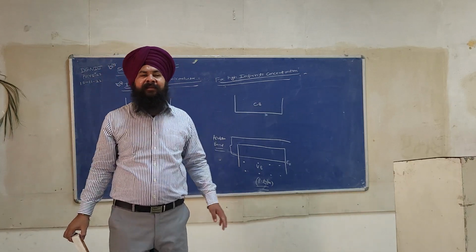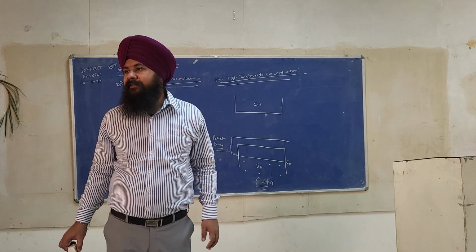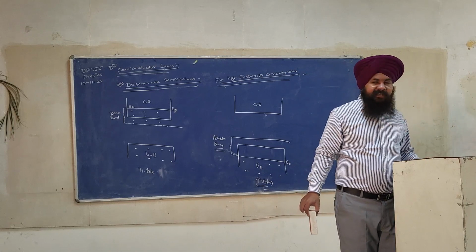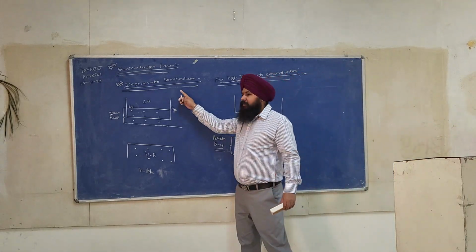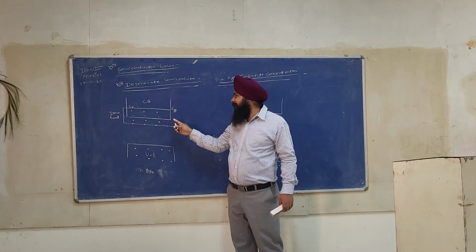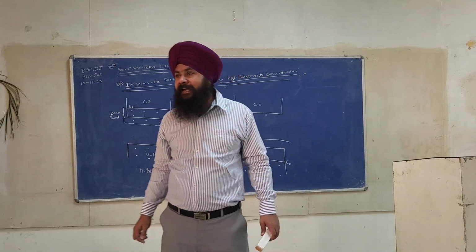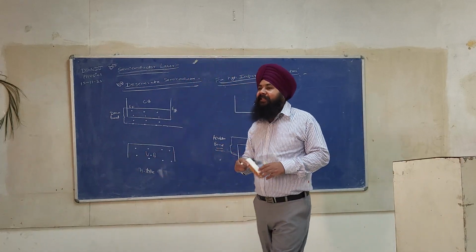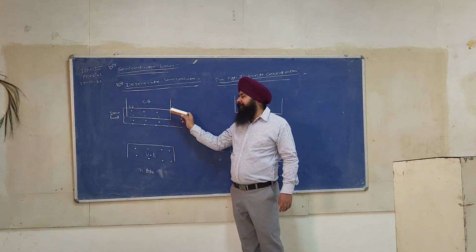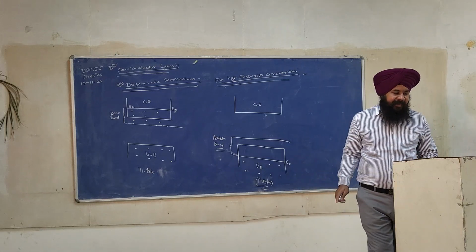A degenerate semiconductor is one in which the Fermi level penetrates in the conduction band or valence band. For N-type it will penetrate in the conduction band, and for P-type it will penetrate in the valence band. Any doubt?